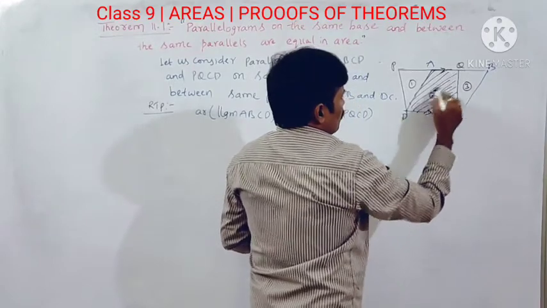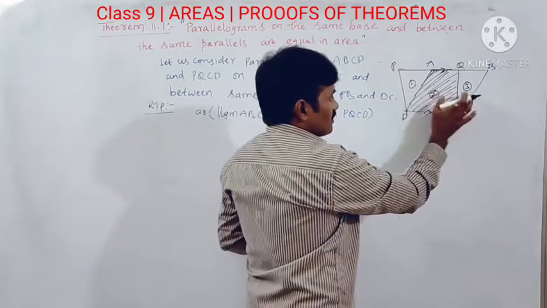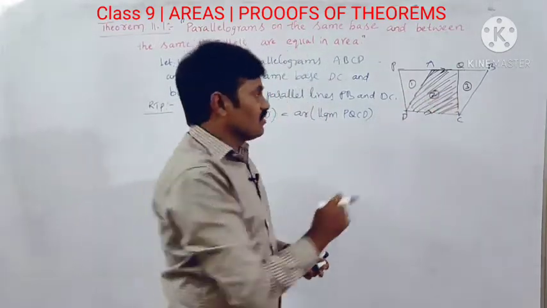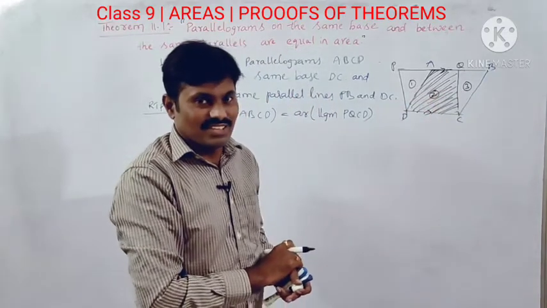So which ones are not common here? Regions 1 and 3. These two are triangles.